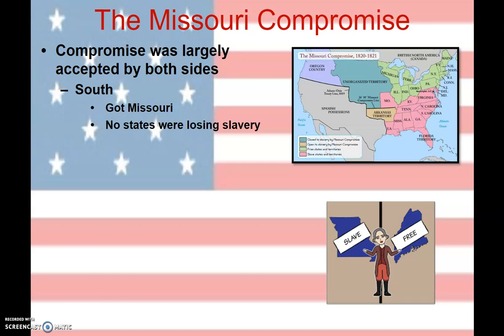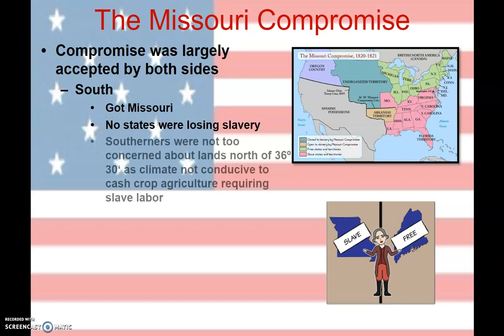And you could argue the downside of this compromise for the South is that they're not going to have an opportunity to get any of this, the upper region, the region above the line. They're not going to have slavery in there, but they're okay with that because the land north of the line, especially really far north of the line, isn't really conducive to any of the planting that the Southerners are wanting to do. It's the warmer southern climate that these cash crops grow well in. So literally they see the Northerners as circling this giant part of the map that they're not even interested in. And when they're told they can't have it, they say, okay, we got what we want already, right?